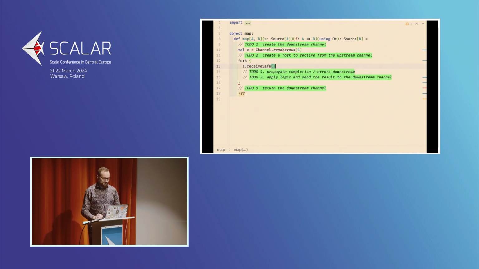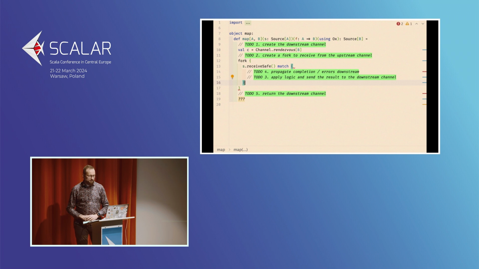So we are going to say we want to receive safe. Then we are going to pattern match on that to handle the data that might come in. Now, what is the receive safe thing? Because there is receive safe, there is also receive. Like a plain receive.